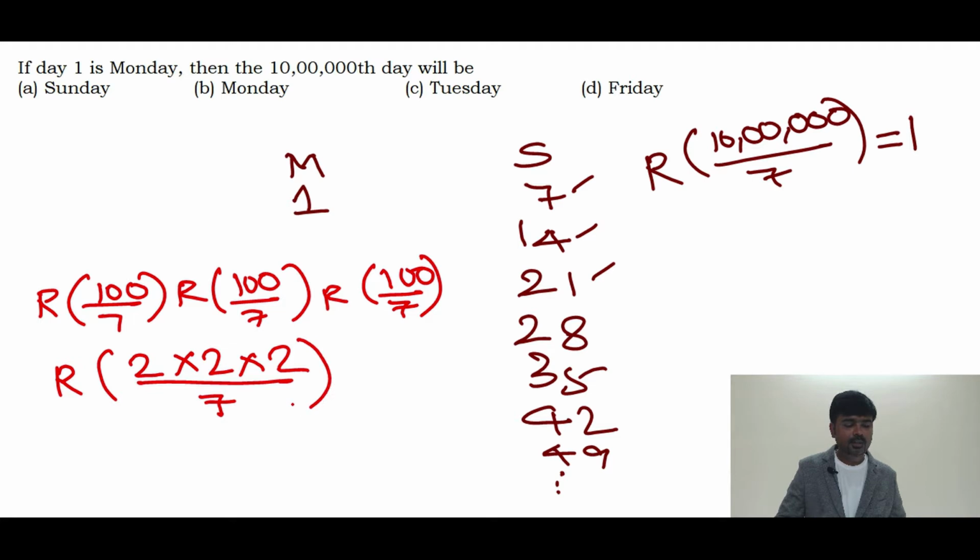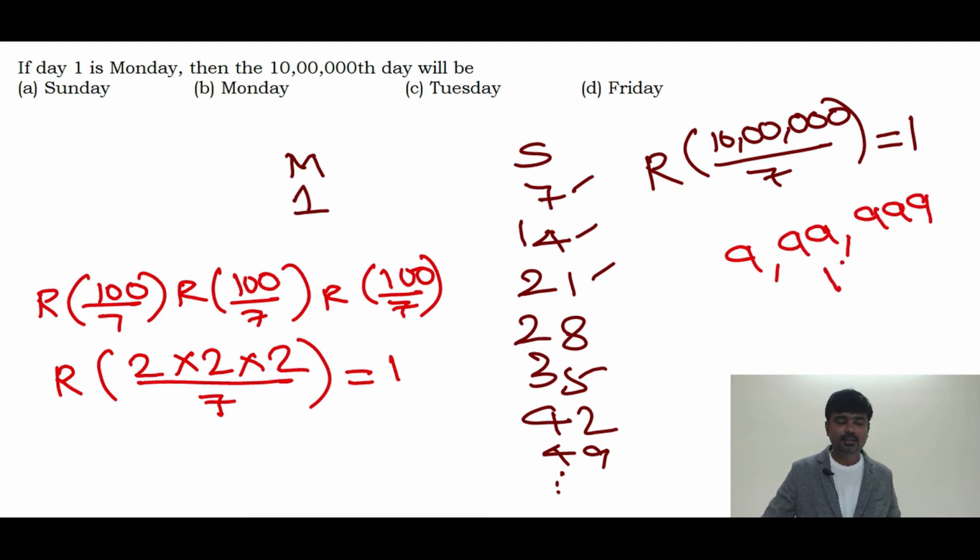2 into 2 into 2 is 8. Why do we need to divide again by 7? 8 is more than 7, so we need to divide again by 7. The remainder is 1. That means 9,99,999 is divisible by 7, so that day should be Sunday. What's the 10 lakh day? The 10 lakh day should be Monday. The answer for this question is Monday.